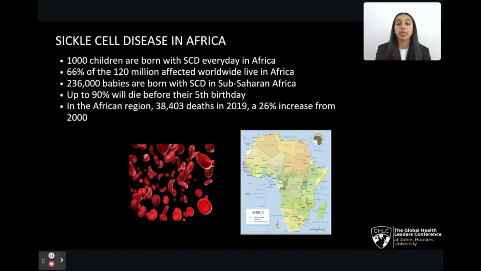1,000 children are born with sickle cell disease every day in Africa. 66% of the 120 million individuals affected with sickle cell disease worldwide live in Africa. Up to 90% of affected children will die before their 5th birthday if undiagnosed and untreated. In one study, there was a 26% increase in deaths caused by sickle cell disease from the year 2000 to 2019 in the African region.